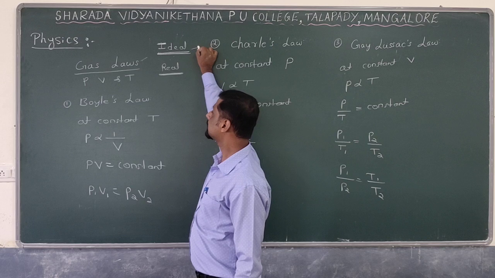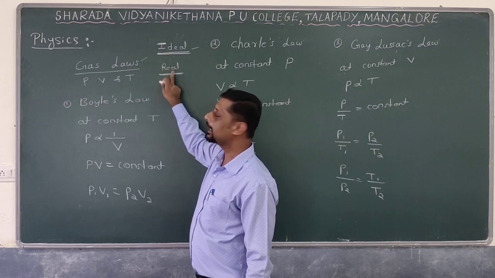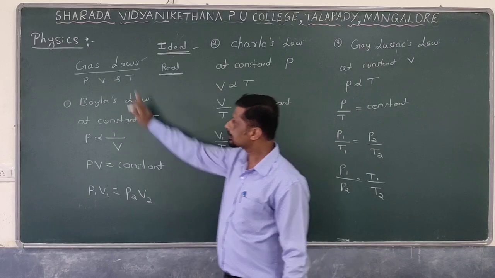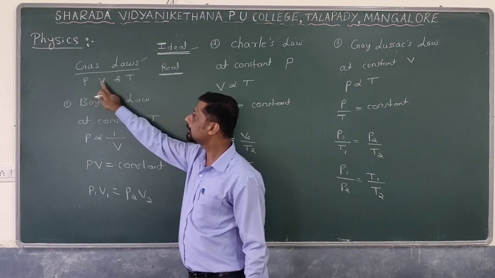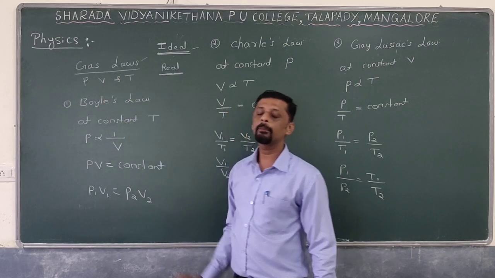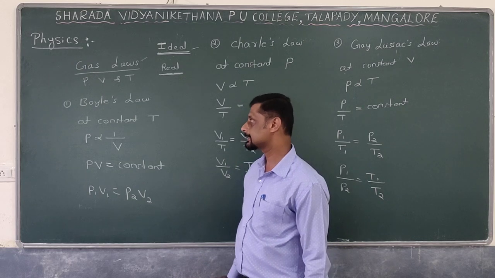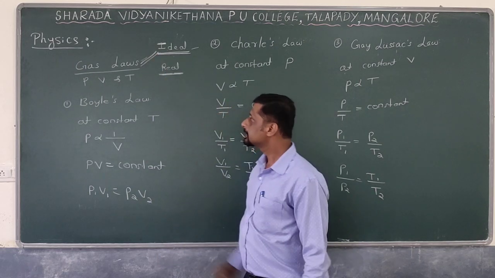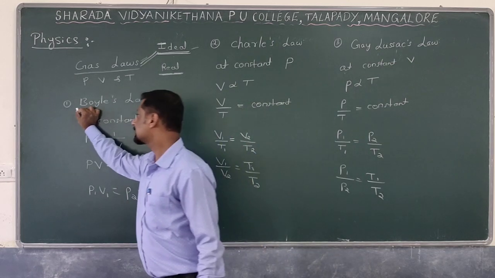Ideal gas strictly obeys the gas laws, while real gases do not obey the gas laws. So gas laws relate the pressure, volume as well as temperature of a given gas. These gas laws are applicable only for ideal gas. There are three gas laws.